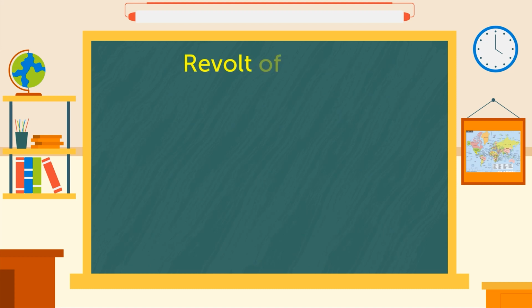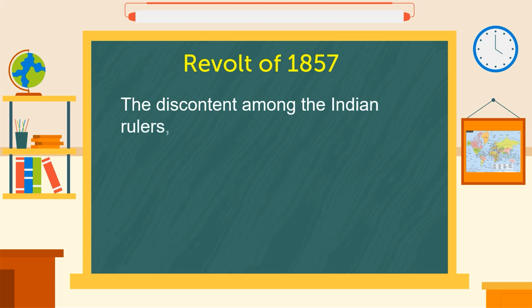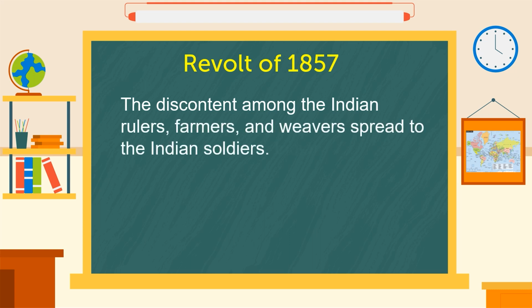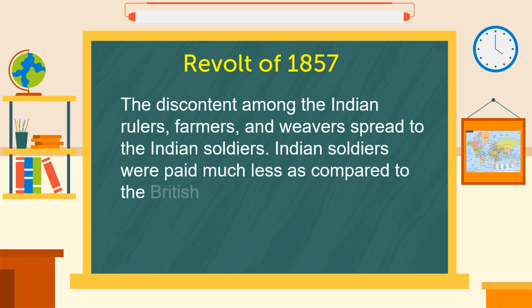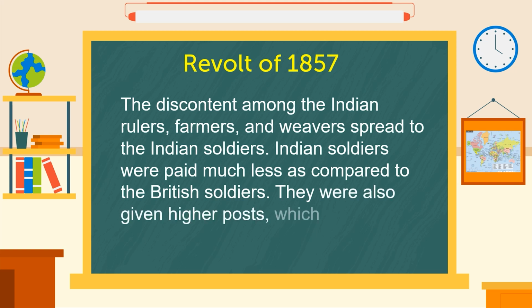Revolt of 1857. The discontent among the Indian rulers, farmers, and weavers spread to the Indian soldiers. Indian soldiers were paid much less as compared to the British soldiers. They were also not given higher posts, which were only reserved for the British.